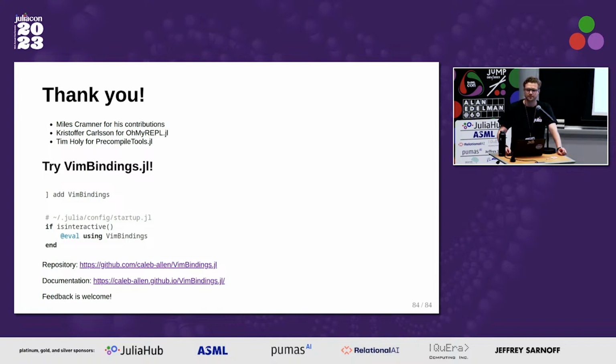Okay, any further questions? Hi. You've said that you like to implement tooling, and this reminds me of a dream I had of a Pluto mode for the REPL, so that instead of having Pluto in the browser, you have Pluto in the REPL. What do you mean by that?